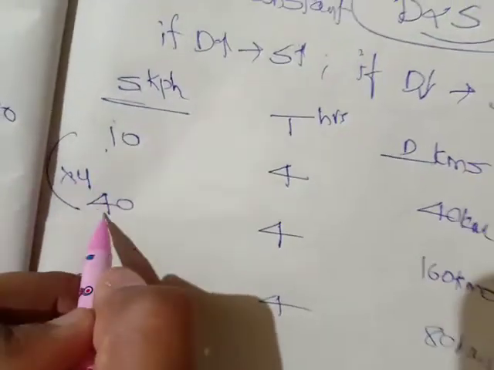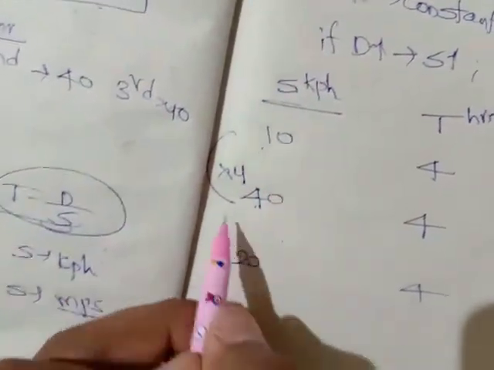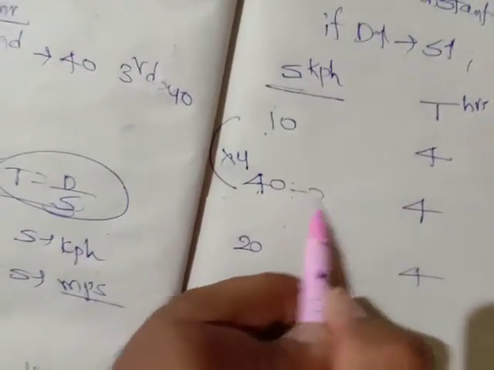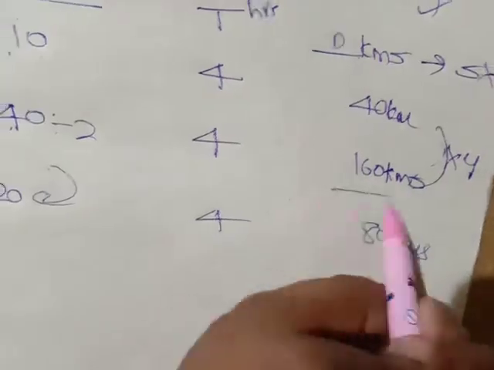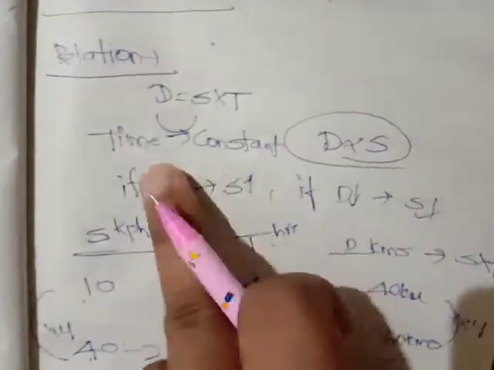Now see, 10 into 4 is nothing but 40. So 40 into 4 is 160. 40 divided by 2 is 20, so 160 divided by 2 is 80 kilometers. Because distance and speed are directly proportional. If time is constant, distance and speed are directly proportional.